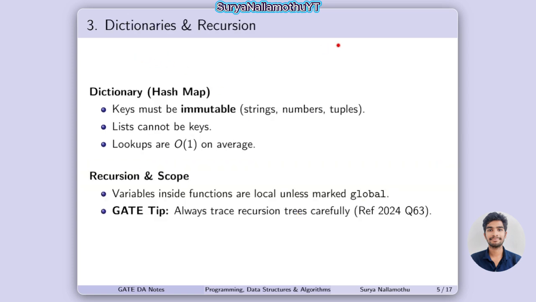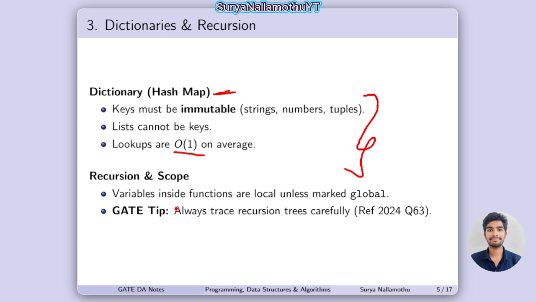Next, dictionaries and recursion. In a dictionary, we know there are key and value pairs. The key and value pairs we call a dictionary. Keys must be immutable. Lists cannot be keys. You need to remember these points very well. Lookups are O(1) on average. This is the time complexity of looking up.